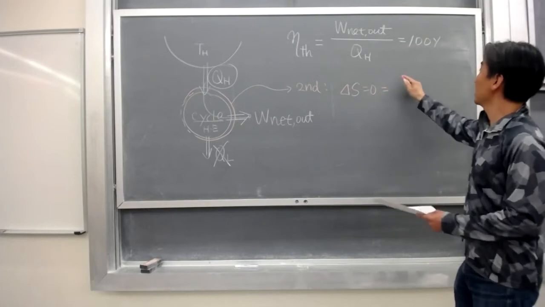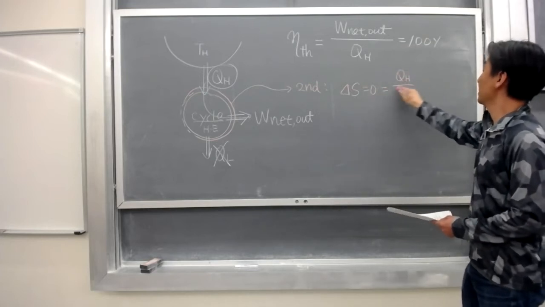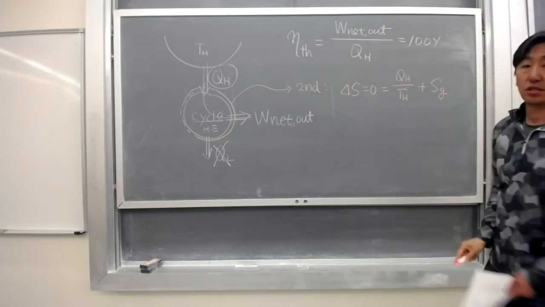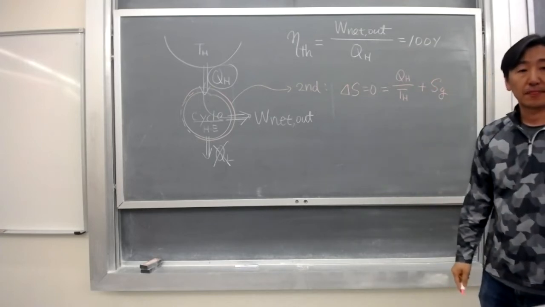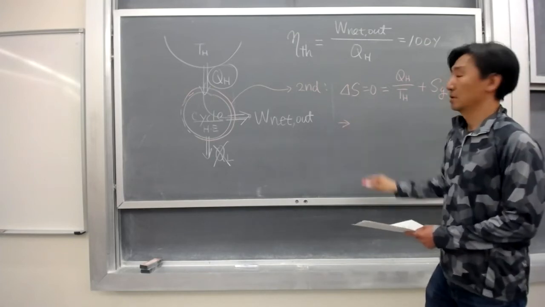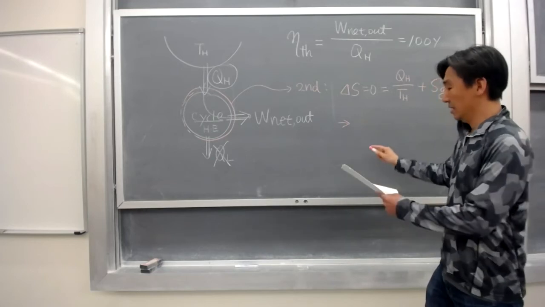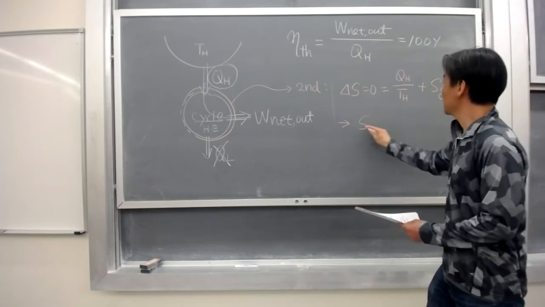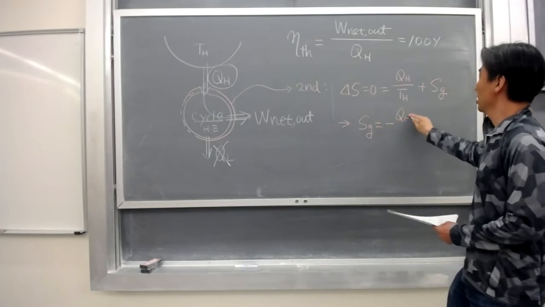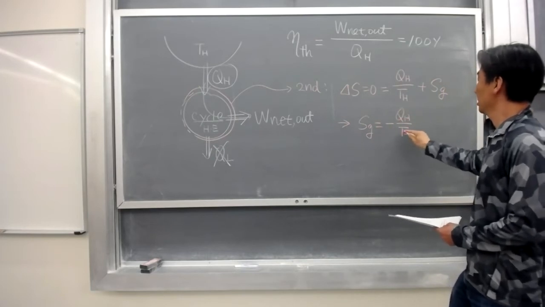That is equal to QH divided by TH plus entropy generation. From this, the entropy generation should be equal to minus QH over TH.